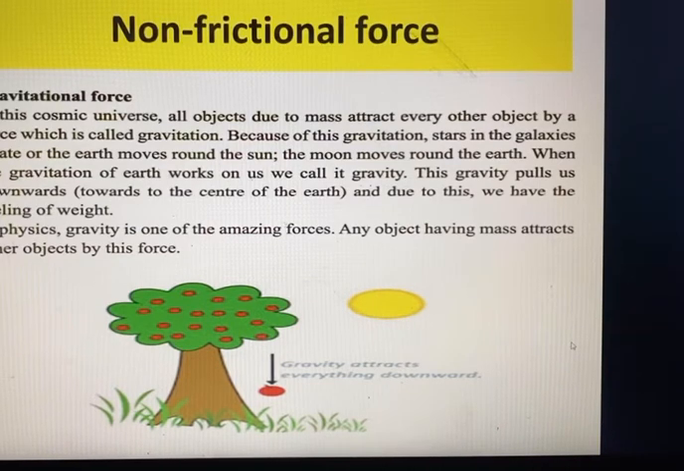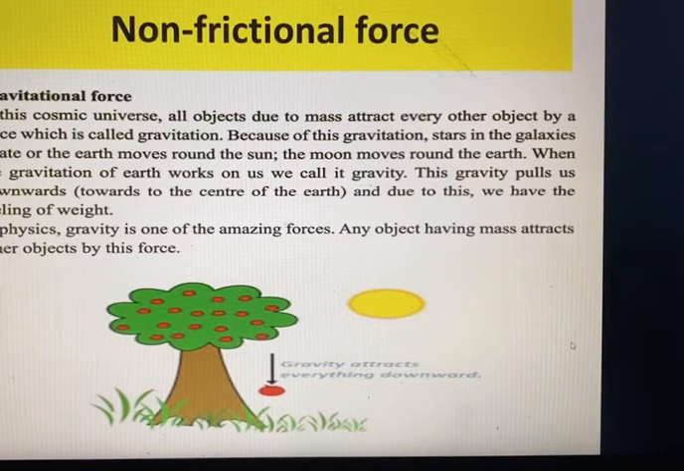First of all, we can consider the gravitational force. This is the cosmic universe. All objects, due to their mass, attract every other object by a force which is called gravitation. Because of this gravitation, stars in the galaxies rotate, or the earth moves around the sun. The moon moves around the earth.